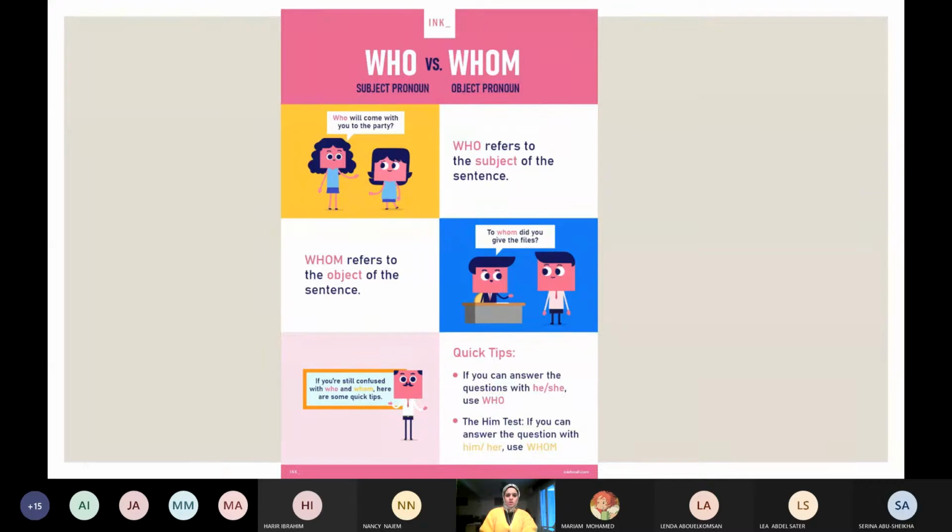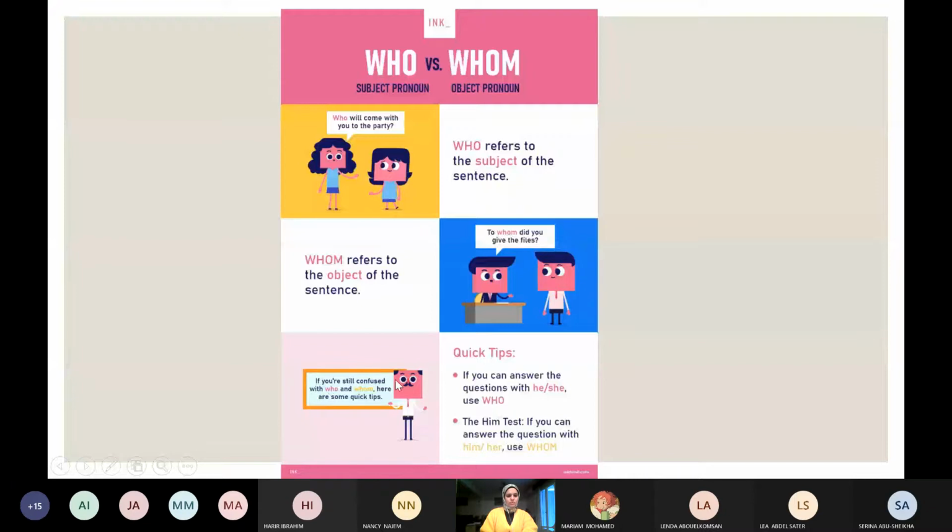Who, subject pronoun. When it comes as a subject, who. When it comes as an object, whom. It's like the subject pronoun and object pronoun we took previous week. So who will come with us to the party here? Who is a subject because he will go with her. Whom refers to the object of a sentence. To whom, after to, after a preposition. So it will be an object.